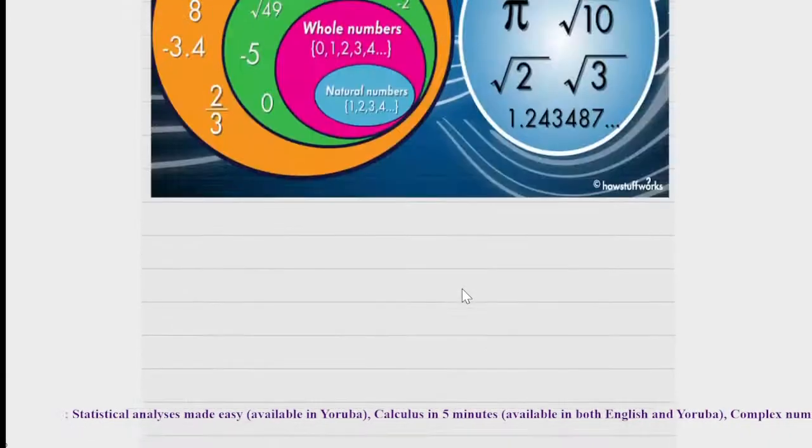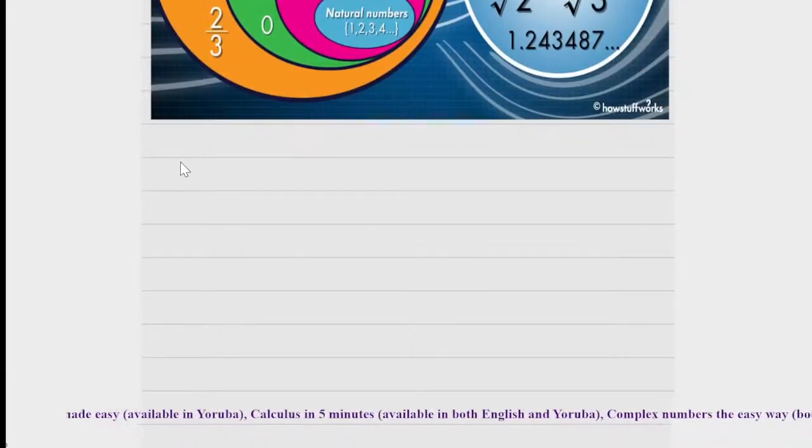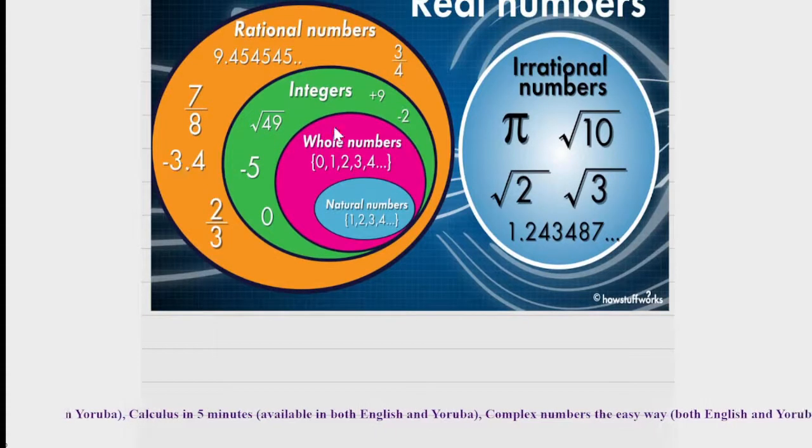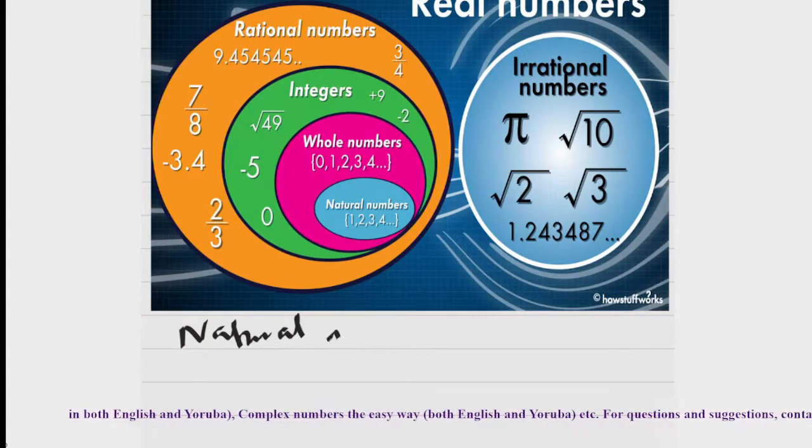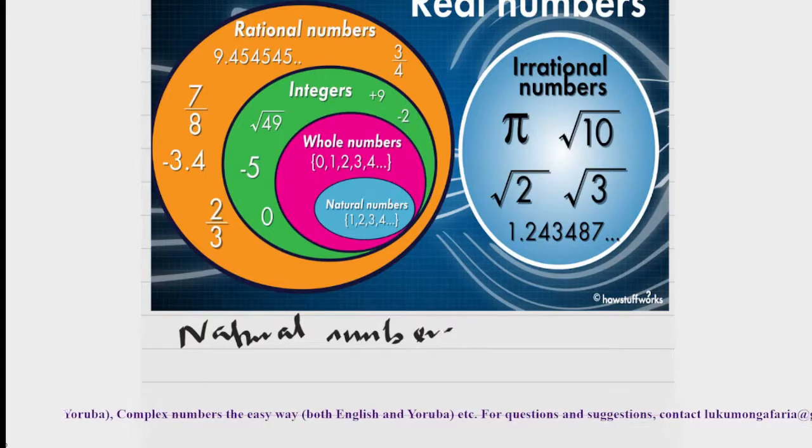What do we call natural numbers? The first one I'm going to explain. Natural numbers are the set of counting numbers. They are those numbers we were exposed to in our primary school.